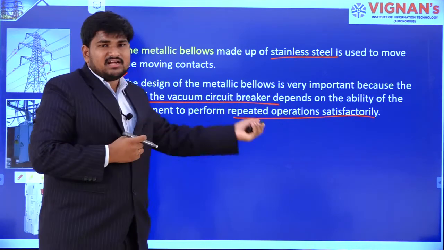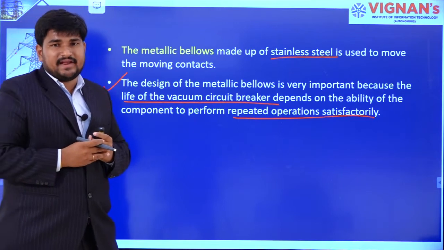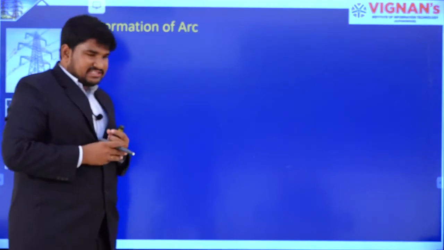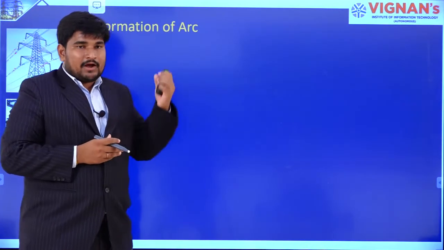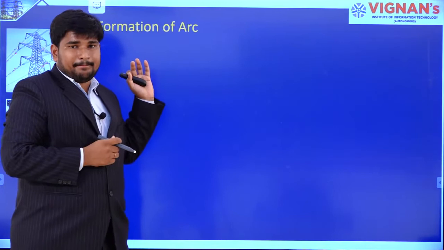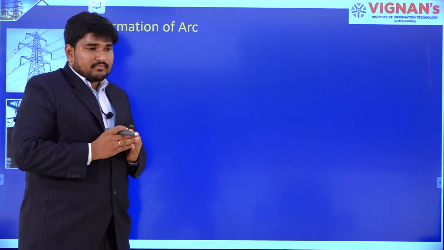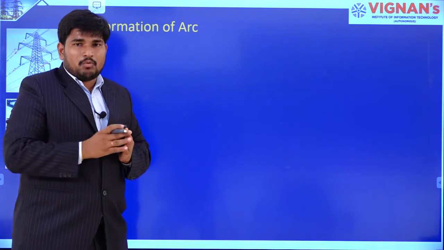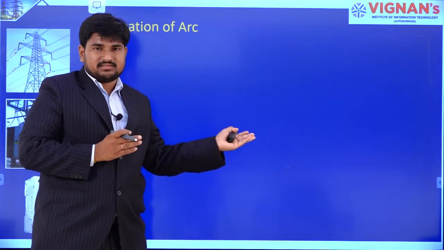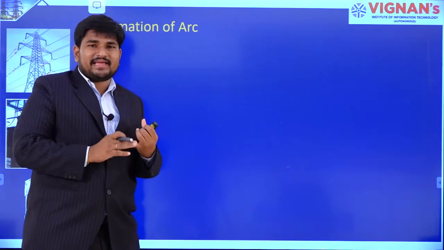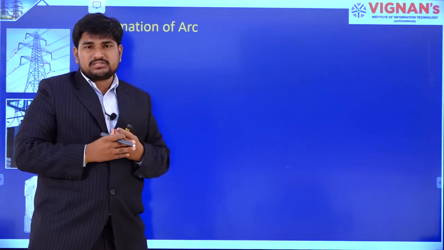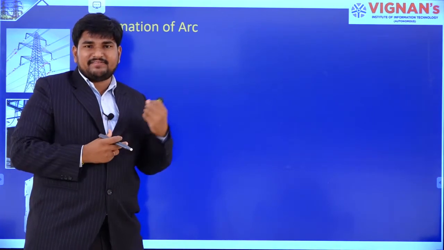Right. So this is the construction of vacuum circuit breaker. Let us move to the next topic, that is operating principle. In operating principle, formation of arc is the main thing. For example, whenever the moving contact is moving away from the fixed contact, there is an arc between the contacts. So in case of air brake, air blast, oil circuit breaker and SF6 circuit breaker, how is the arc produced? By ionizing the gap between the contacts.